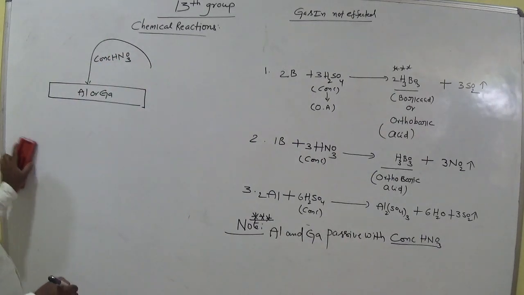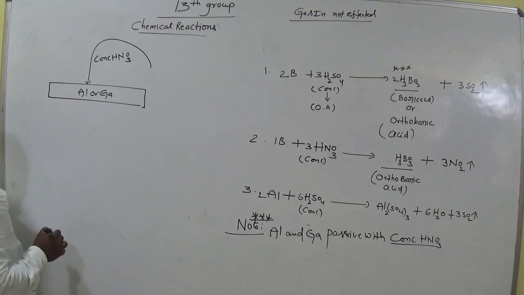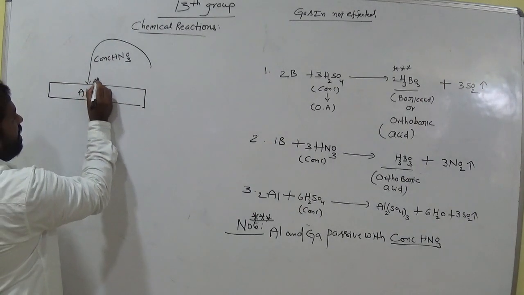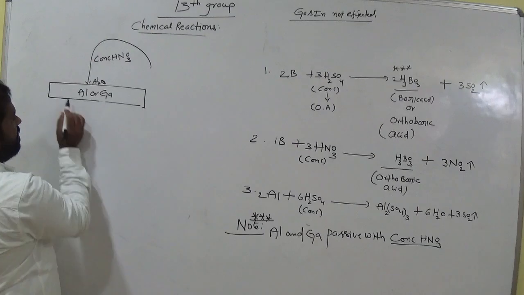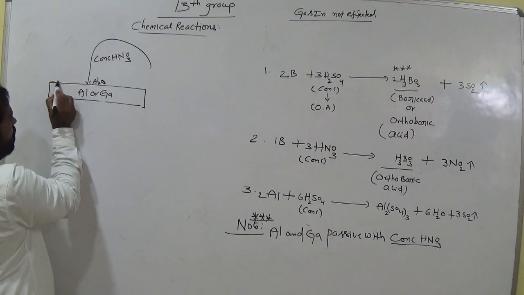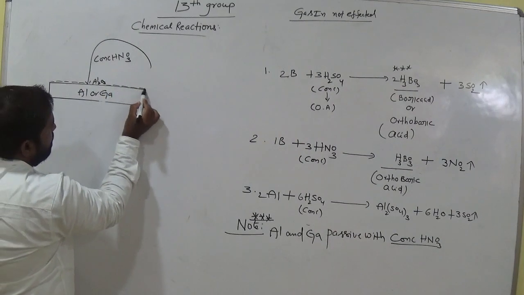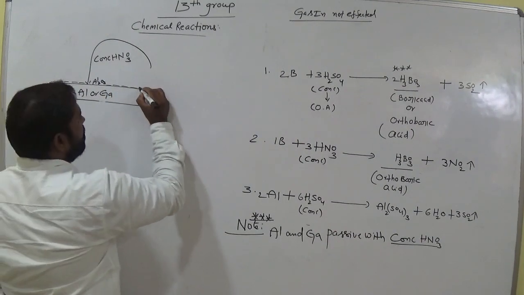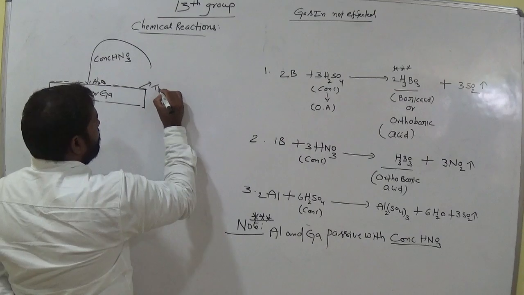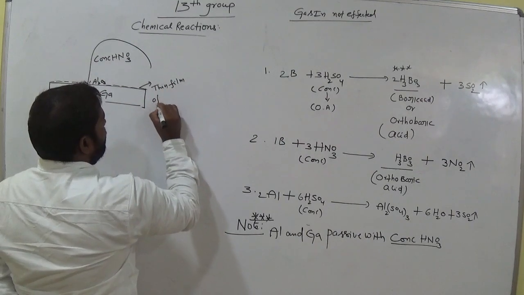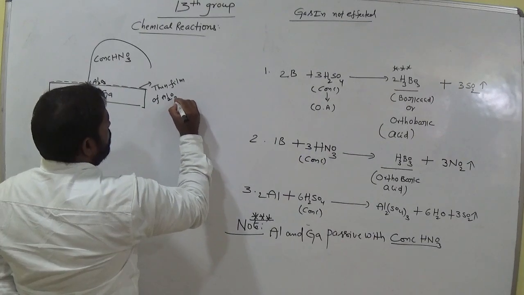Then it gives aluminum oxide, Al2O3, at the surface only. First it forms an aluminum oxide layer on the surface. This is called a thin film of Al2O3 layer.